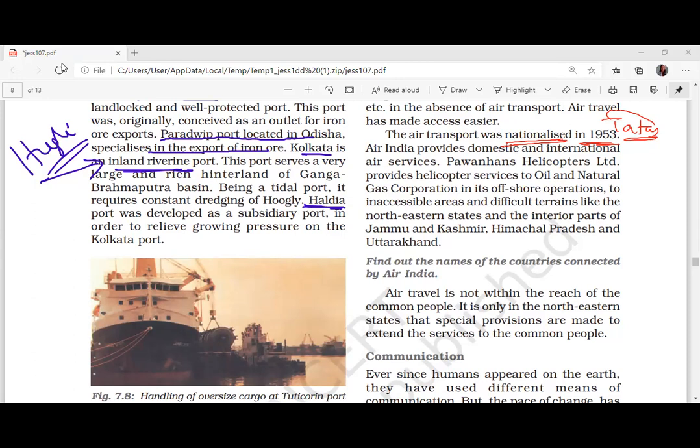Then you've got Pawan Hans. The government is also trying to sell this. Pawan Hans is specialized in helicopters. Okay, as far as air travel is concerned, the government has come with a scheme called the Udan scheme.